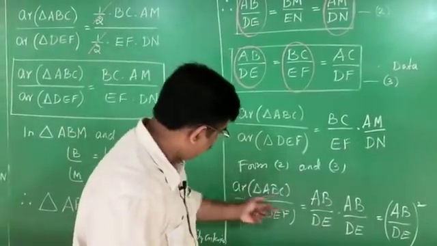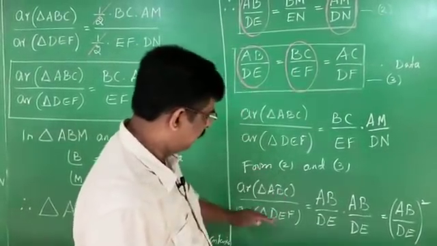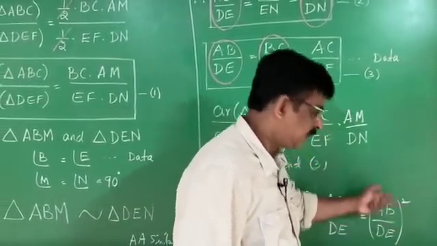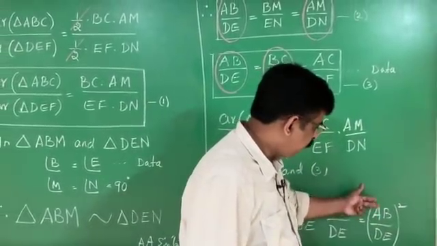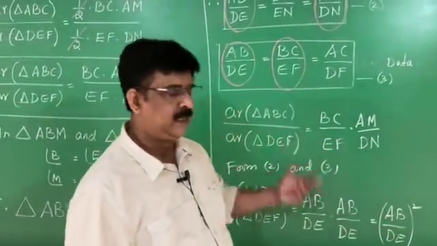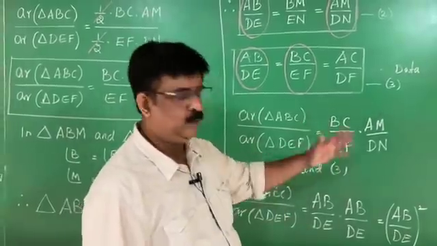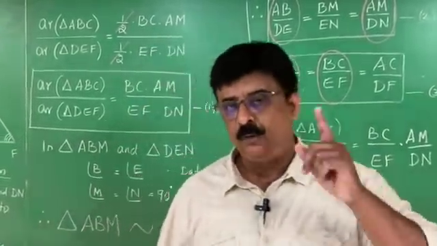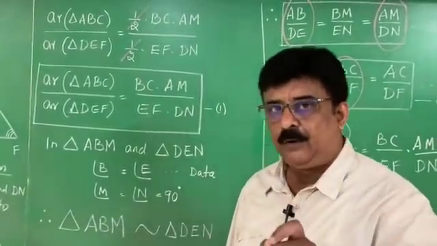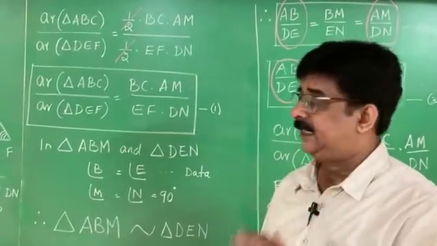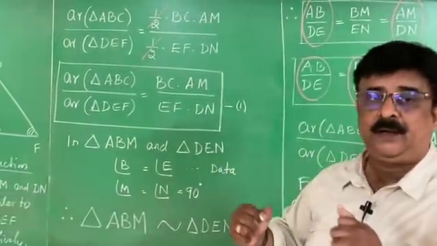The ratio of areas of two similar triangles is equal to the square of the ratio of their corresponding sides. We proved for one pair of corresponding sides. Obviously, the remaining corresponding sides are also equal. Therefore, the ratio of areas of two similar triangles is equal to the square of the ratio of their corresponding sides. That is the gist of this particular theorem.